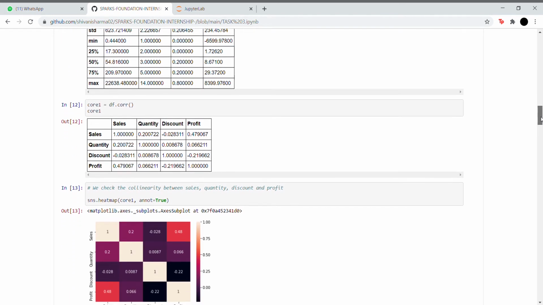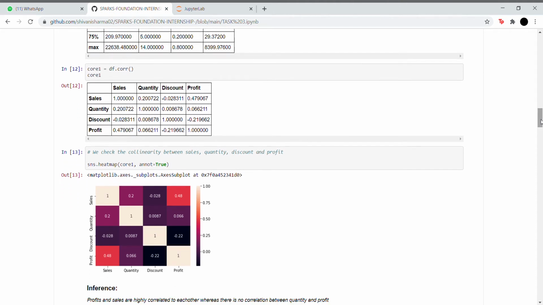And now we look for correlation. For looking for collinearity, we've used the heat map, and the inference that we get is that profits and sales are highly correlated, whereas there's no correlation between quantity and profit.